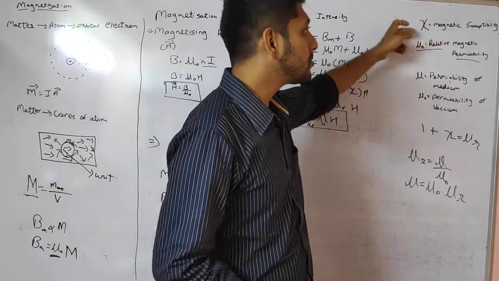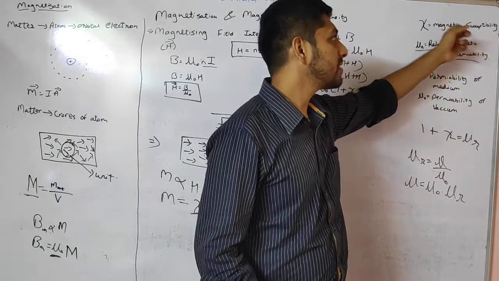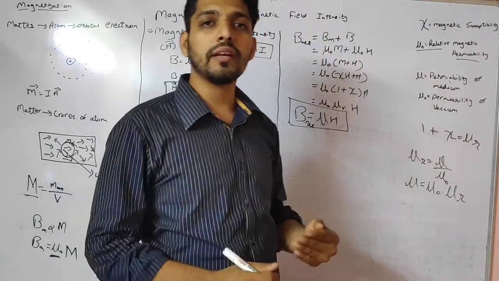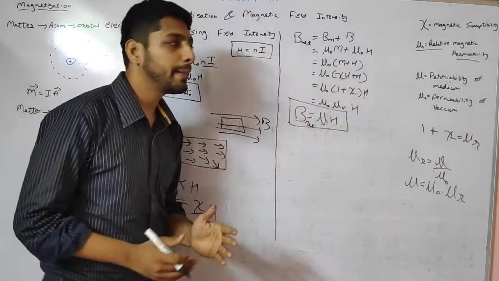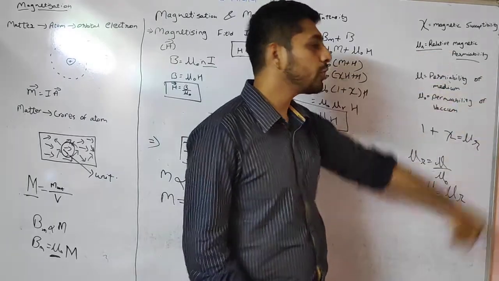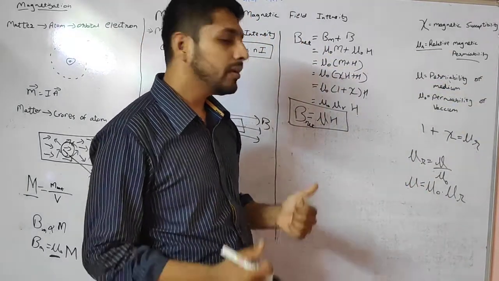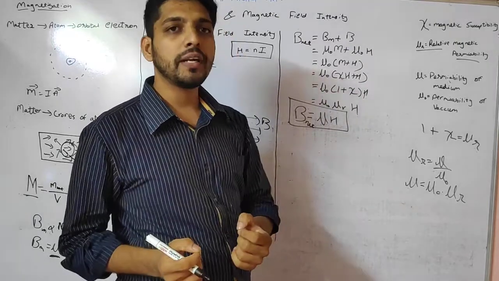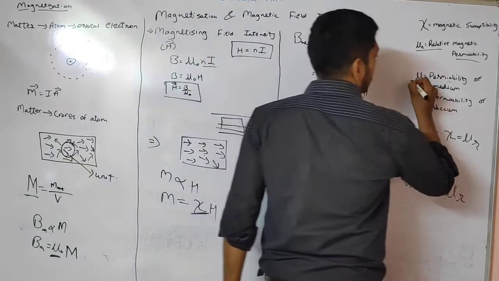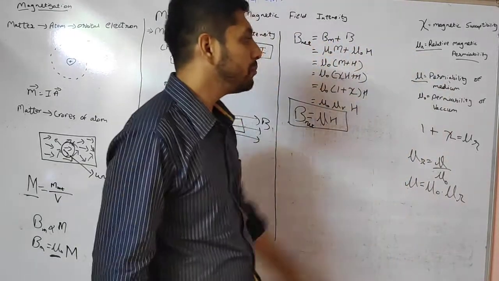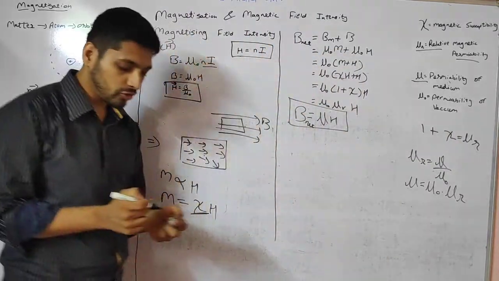Just I'll tell you these terms. First one, zeta, that we have already done, that is magnetic susceptibility. What is magnetic susceptibility? It is the ability of the material to magnetize itself under any external magnetic field. Second one is mu r, that is relative permeability. You know what relative permeability is. It is the relation between the permeability of a particular medium to the permeability of vacuum. So here mu is the permeability of a medium and mu 0 is the permeability of vacuum. I hope this topic is very clear to you.